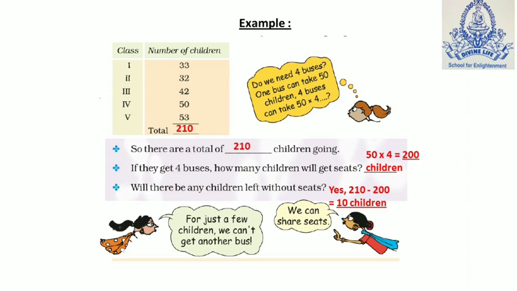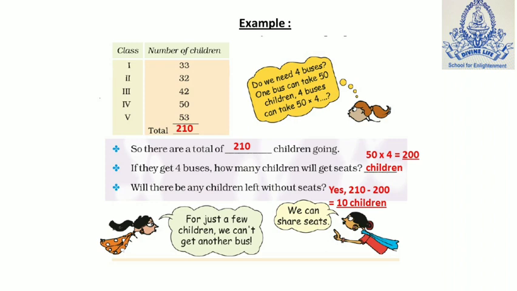Second question: if they get 4 buses, how many children will get seats? Remember the information: each bus has 50 seats, right? And here they are giving 4 buses, which means you have to do multiplication. 50 multiplied by 4 is equal to 200. So 200 children will get the seats.